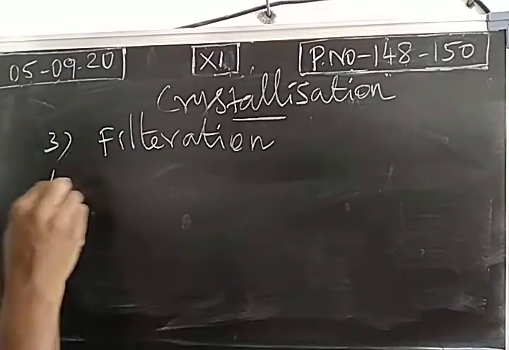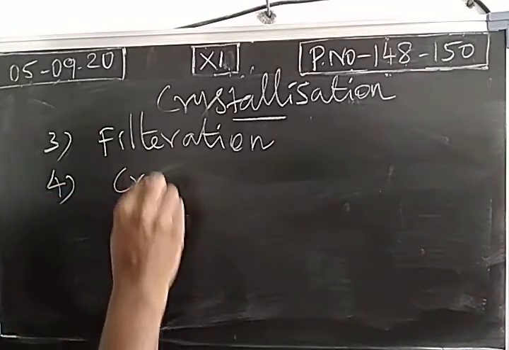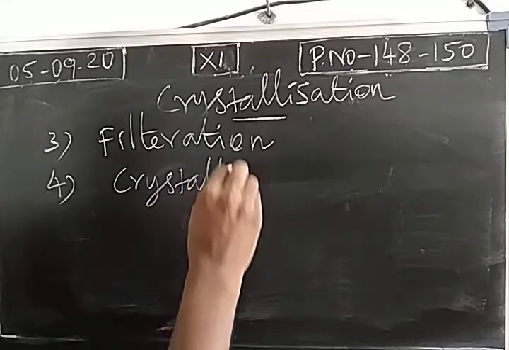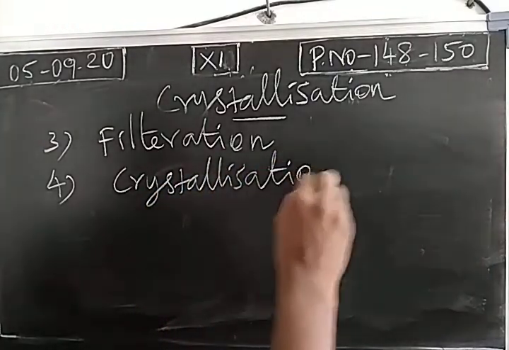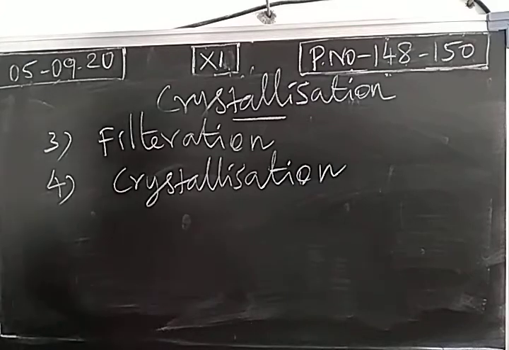Then the fourth step is crystallization. Crystallization is the process of cooling the solution. We have to allow the solution to cool. When the temperature decreases, the organic compound will be formed as crystals, right? So the cooling process is called the crystallization process.